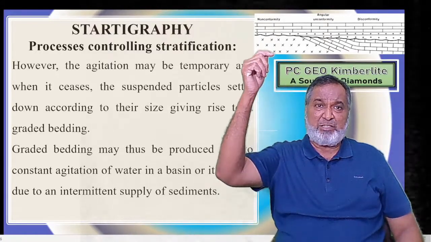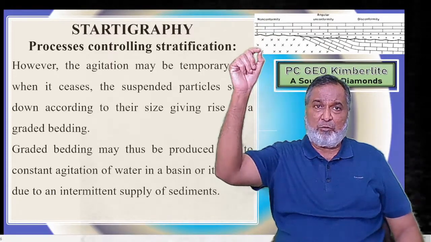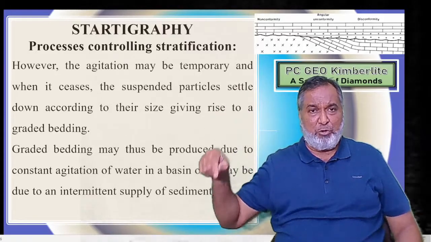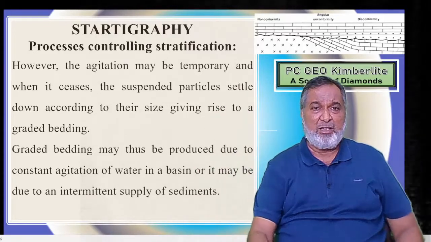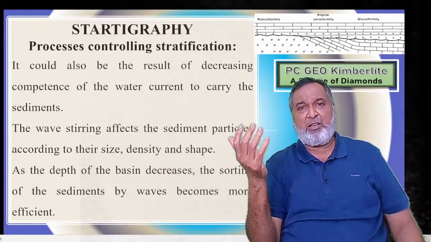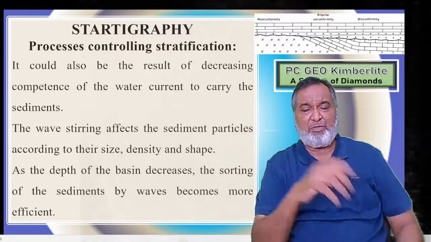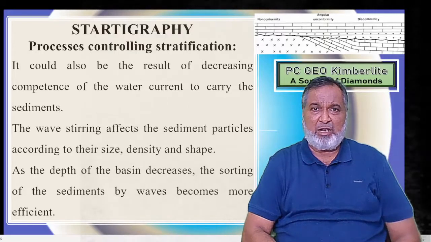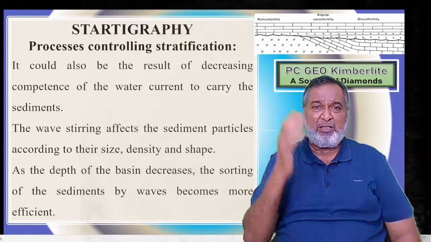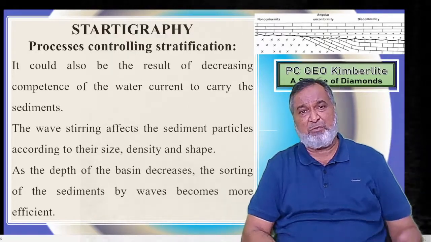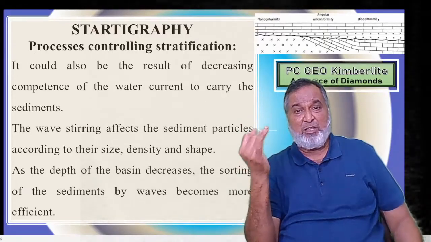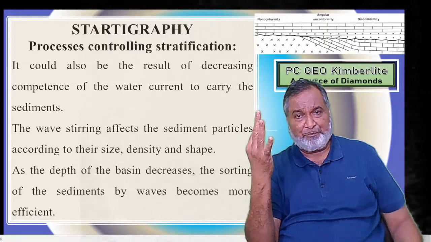From the top, it is fine grain, which indicates the younger rock which is deposited, and if you go down, you are going towards older and older. That is graded bedding. When the velocity of the agent carrying that material decreases, immediately the sediment will start to settle down. Coarser will settle first. And what are the three important things? What is the size, what is the density, and what is the shape?